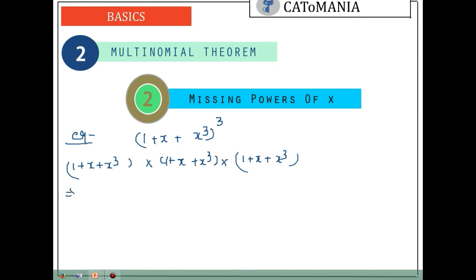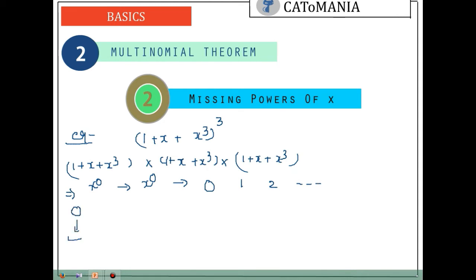So again we will go by, can we form the power x to the power 0, 1 and till x to the power 9. So we can form x to the power 0. So what I am going to do, I will not write it as x to the power 0. Simply I will write it as, can we form the power 0, can we form the power 1, can we form the power 2, and like this. So can we form the power 0?